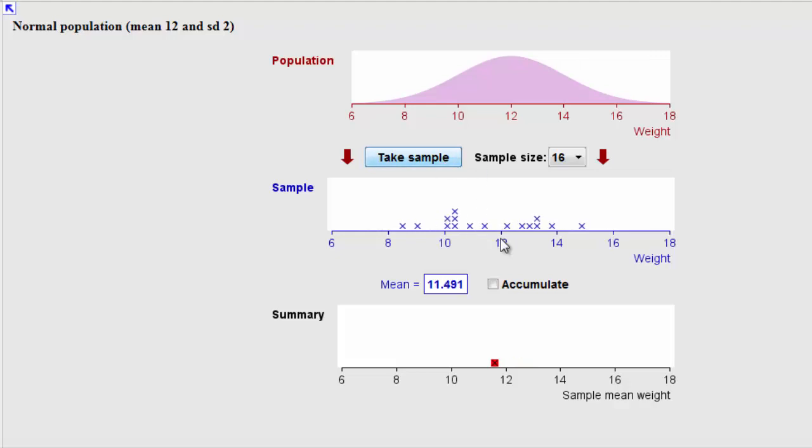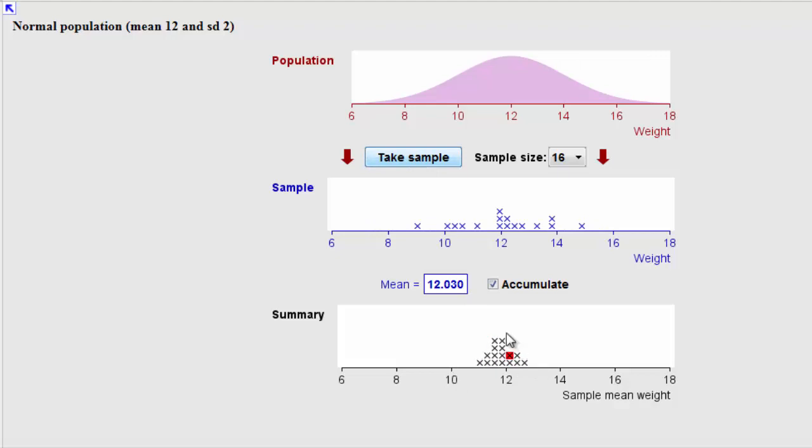Now what I'm going to do is click accumulate, and so each sample I take, I'm going to plot the mean of the sample. Okay, so let's click sample, and you can see that each time it takes a sample, so there it is, and it's plotted at 11.6, another sample 11.3, next one 11.8, and so on. So what I want you to take notice of is the distribution that's forming down here.